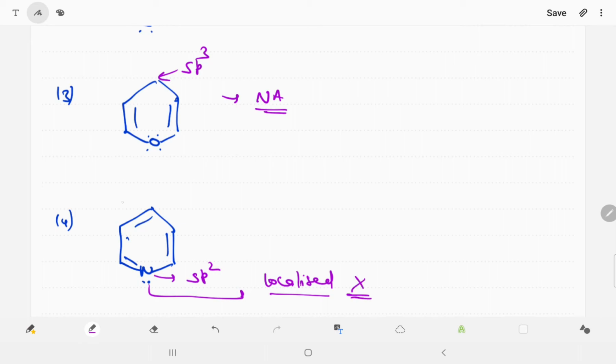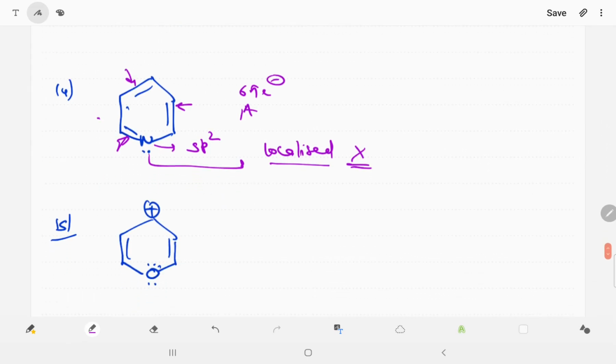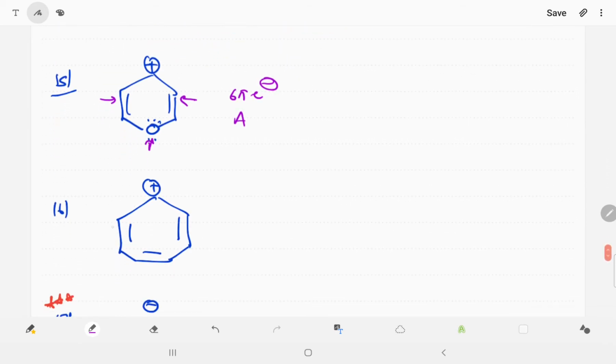So how many pi electrons? We can say this is 2 pi electrons, 2 pi electrons, and 2 pi electrons. Total is 6 pi electrons. We cannot count the lone pair. Okay, so total is 6 pi electrons, which means aromatic. Now in this there is a positive charge, 2 pi electrons, 2 pi electrons, and this is a lone pair. This is 2 lone pairs, but we can count one lone pair, so total is 6 pi electrons, aromatic. Now in this 2 pi, 2 pi, 2 pi, 6 pi electrons means aromatic.